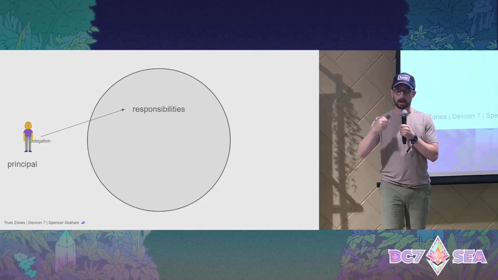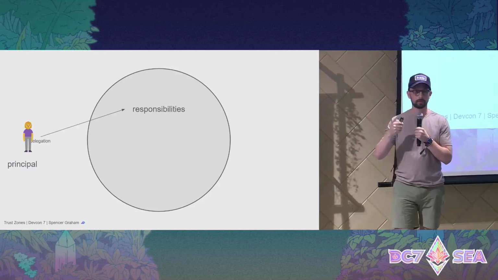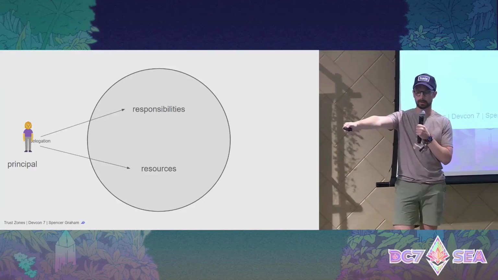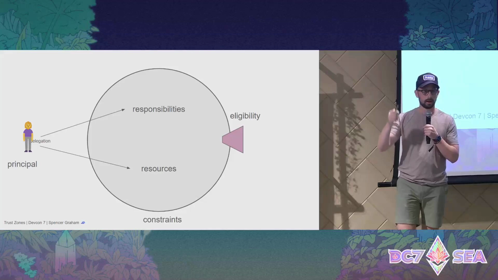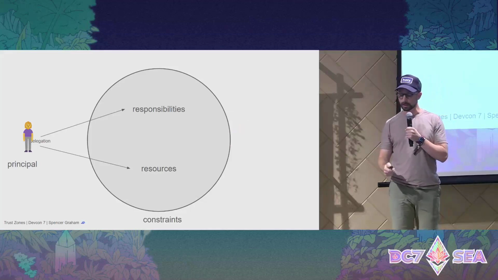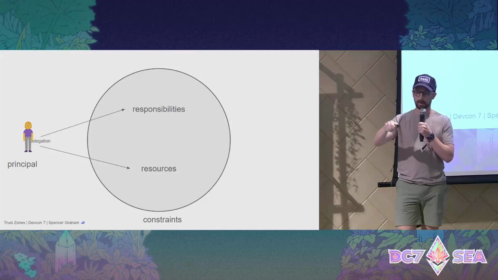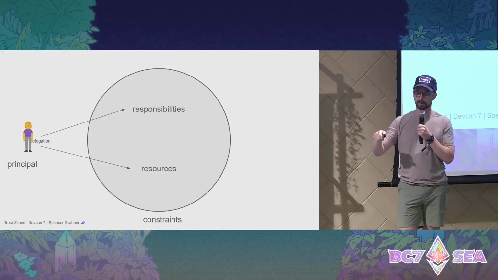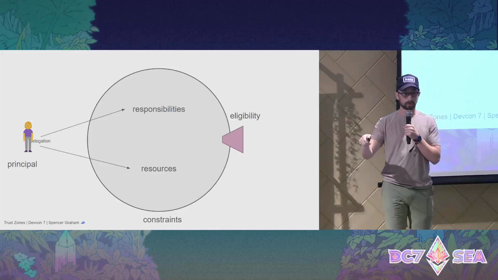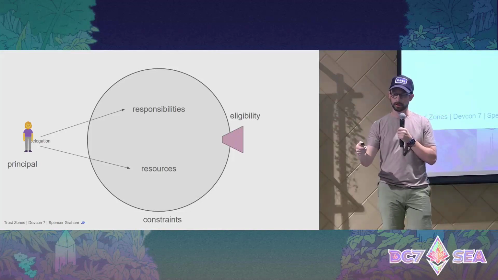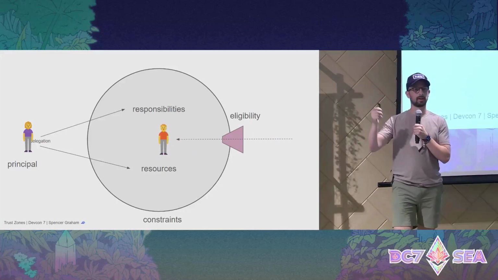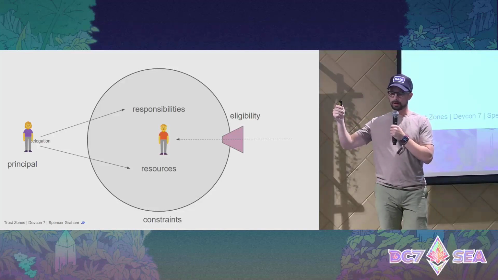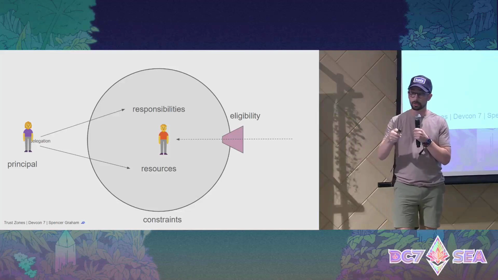In that container, if I want to delegate responsibilities, I can put them into the container. Same thing with resources, permissions, access controls, etc. I can create constraints as one of the ways that the container is defined, and I can create a filter, as in eligibility criteria, that allows only certain agents into the container.